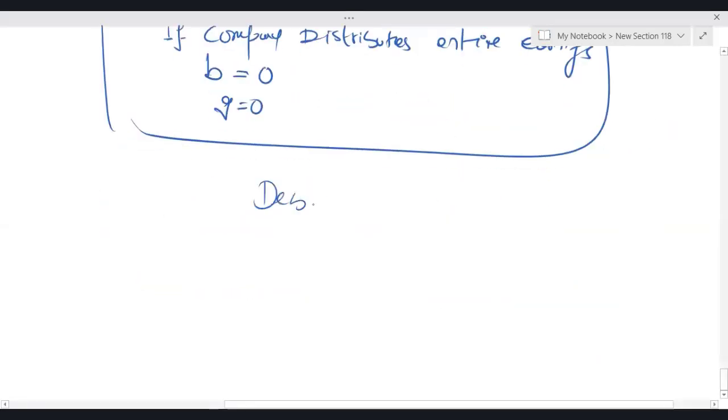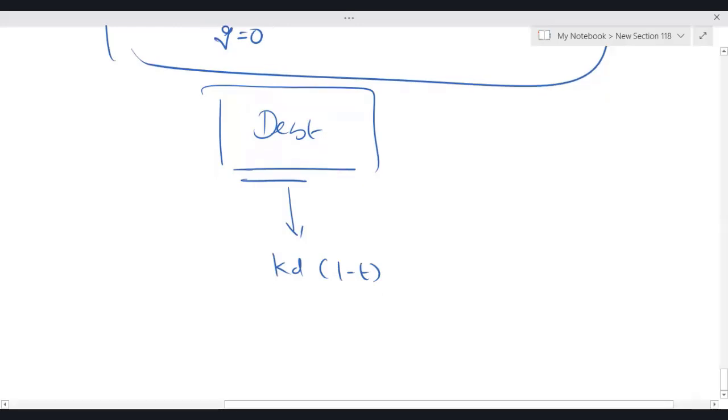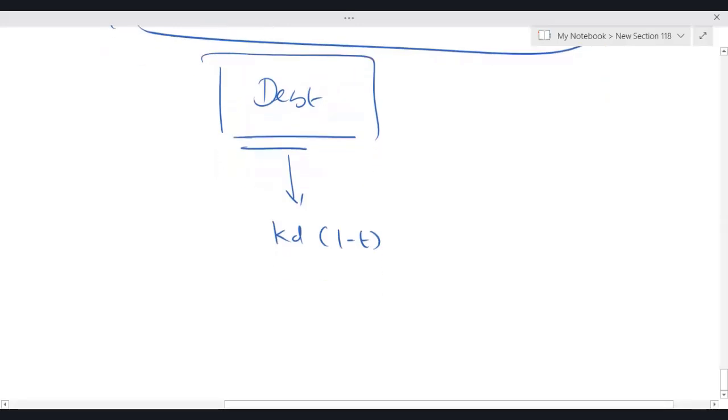Now, if a company raises finance in the form of debt, we have already discussed the cost which the company will have to bear, it is KD (1 minus T). This is the cost of debt after tax, because fixed payment of interest results in tax saving. Fine. But when it comes to debt, there are different types of debts, and each debt has a different formula to calculate KD(1 minus T).